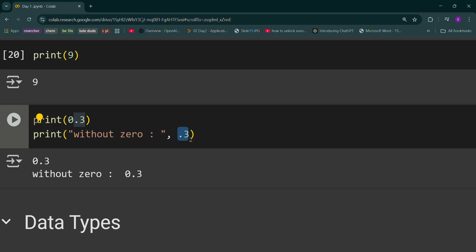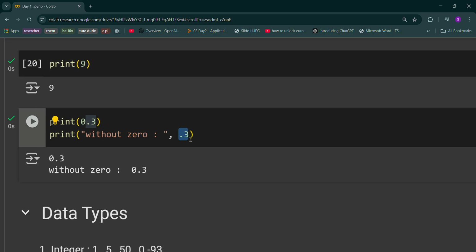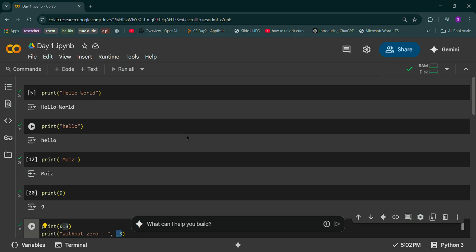Python is such an intelligent programming language, you can say that it just understands what type of variable we are writing. It understands what you have to keep in there. Okay, it will just give a 0 before that. We don't need to write 0 there. It will directly understand, okay, this is a decimal number, so I only have to keep that. If no 0 is there, it will add it. You understand that? Yes, good.